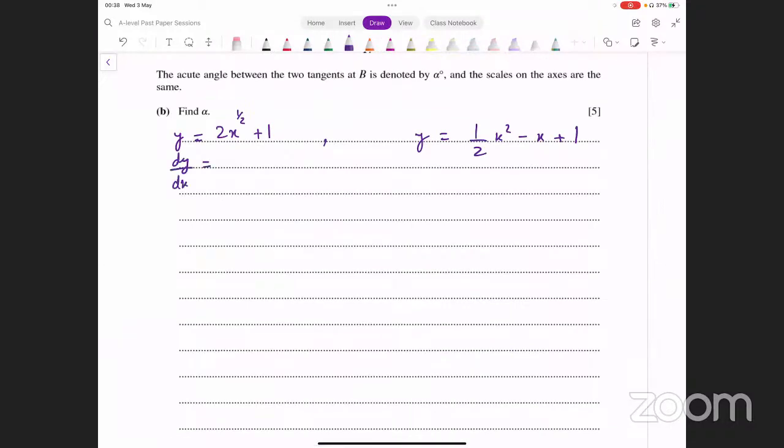First of all, 2 into 1 over 2, that's going to be 1 into x raised to power minus 1 over 2. 1 का derivative 0 होता है, so this is just x raised to power minus 1 over 2, or we can say 1 over x power 1 over 2. This is the first derivative. Let's find the other one. Half x square का derivative, again 2 multiply होगा, 2 over 2 is going to be 1 as well. x की power में से 1 minus किया, that's just 1 minus 1, and this turns out to be x minus 1.